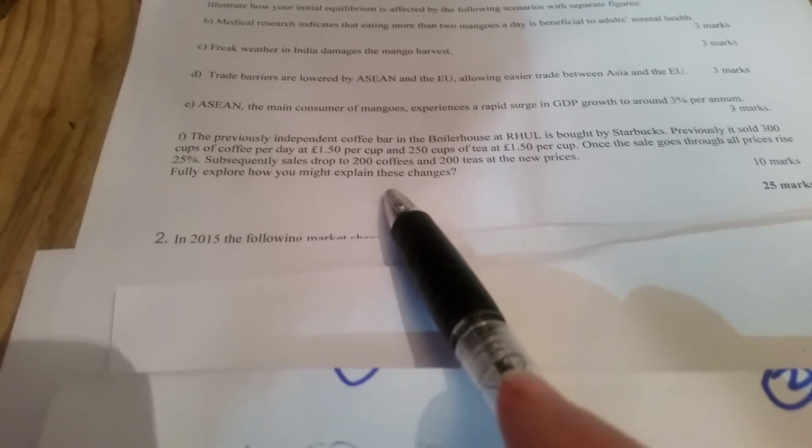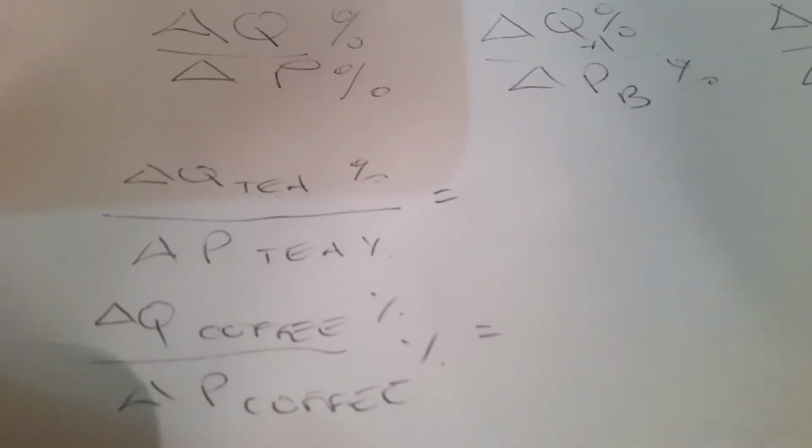So this can potentially be addressed in 2 different ways. We have information on change in the price and quantity of tea and change in the price and quantity of coffee. So we can either look at own price elasticity for coffee and tea, or we could look at a cross price elasticity and use information about coffee and tea in the same calculation. Whatever we do, we need to make sure that the terminology we use is accurate in order to explain these changes. So the first thing we're going to do is look at the own price elasticity of demand.